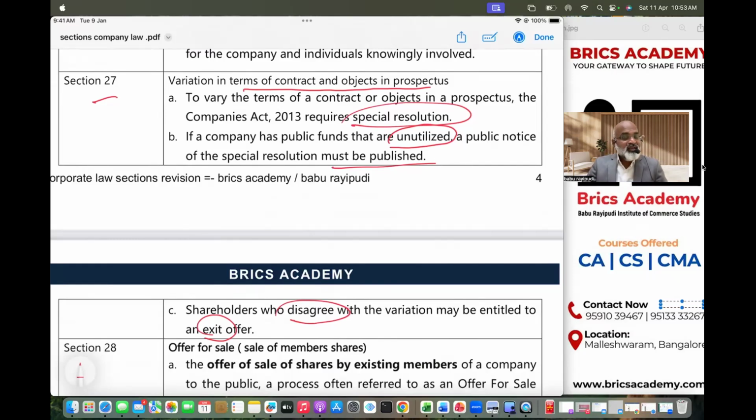So section 23, issue of security. Section 24, regulation by SEBI and company law. Section 25, deemed prospectus. Section 26, contents to be stated in the prospectus. Section 27, variation of terms and conditions and the objective that is to be changed if in case after raising money.